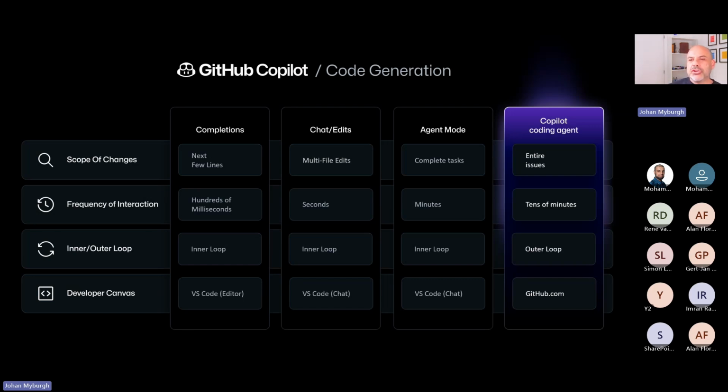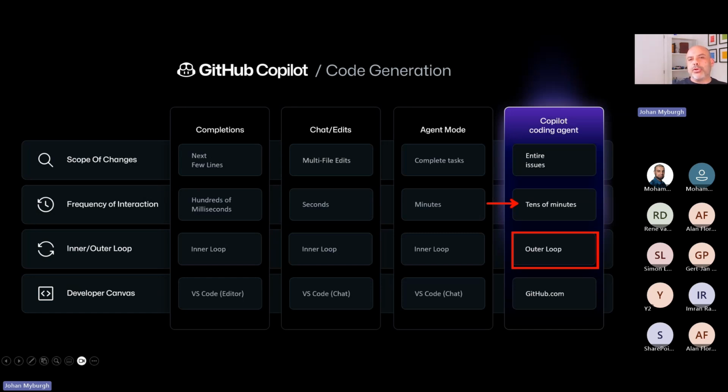Now, what we are doing with Copilot Coding Agent and our agent framework around this is we can assign entire issues to the model. And I'll show this to you in a few minutes, where essentially a task can take quite a long time to actually execute and run. This relates to the outer loop. And what we mean by that is this time we're not just helping the individual developer, because you'll notice if I'm using this coding agent and it does its job, it will not allow me, who asked it to do the work, to approve the work.